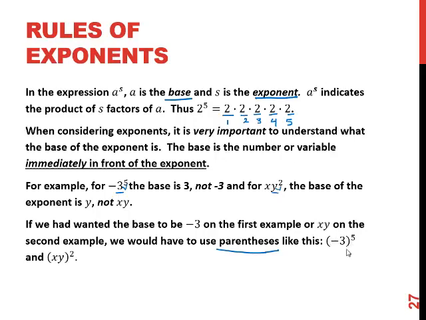-3, the quantity raised to the 5th. The thing right in front of the 5 is all the stuff in parentheses. That's how we get -3 as the base. (xy), the quantity squared, the thing right in front of the 2 is all this stuff in the parentheses. That's how we get all of that included as the base.